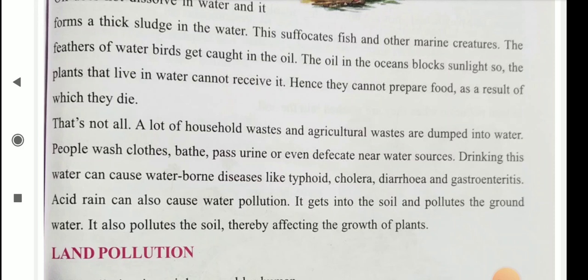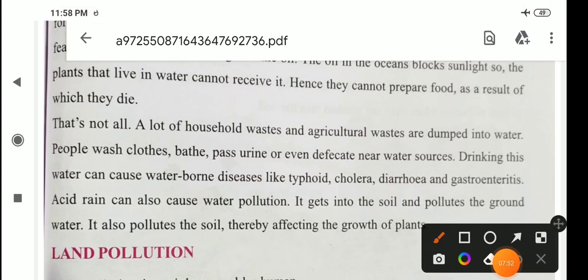Drinking this water can cause waterborne diseases like typhoid, diarrhea, cholera and gastroenteritis. Okay, accidents can also cause water pollution. It gets into the soil and pollutes the groundwater. It also pollutes the soil, thereby affecting the growth of plants.